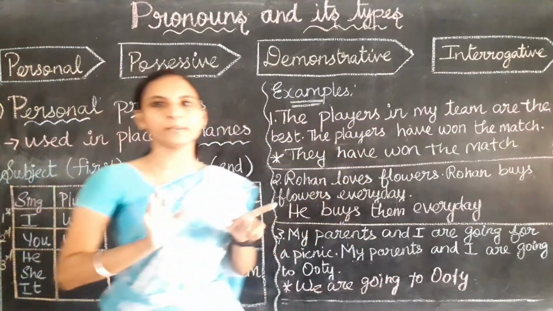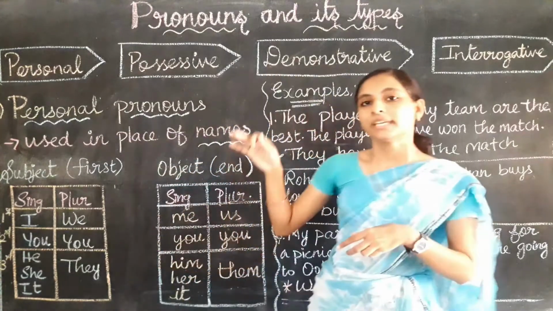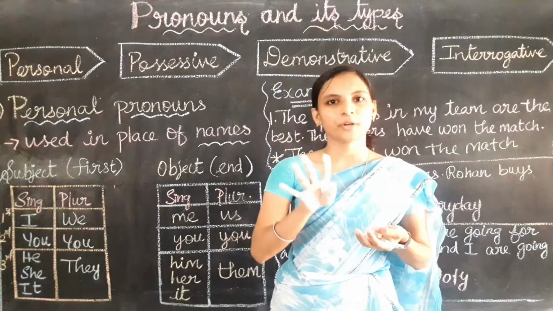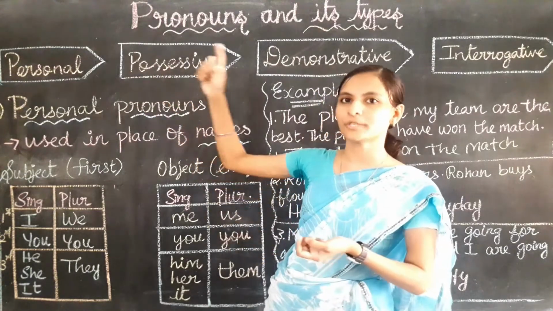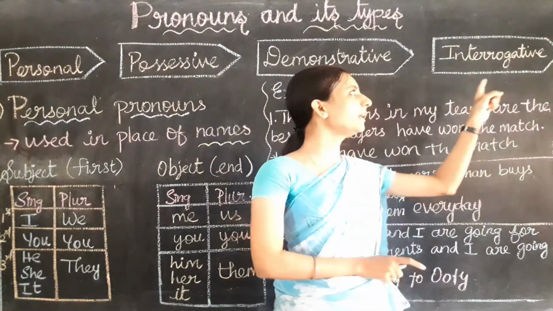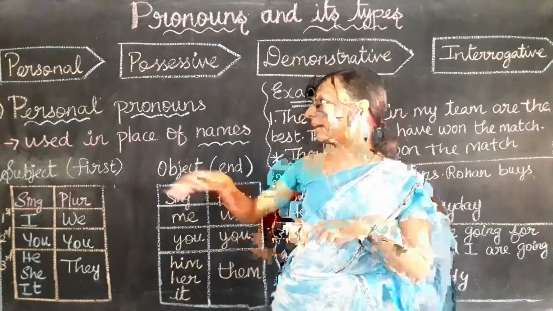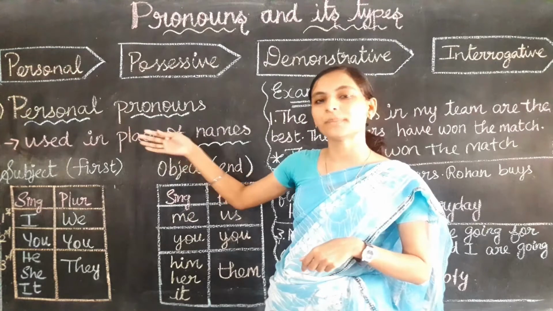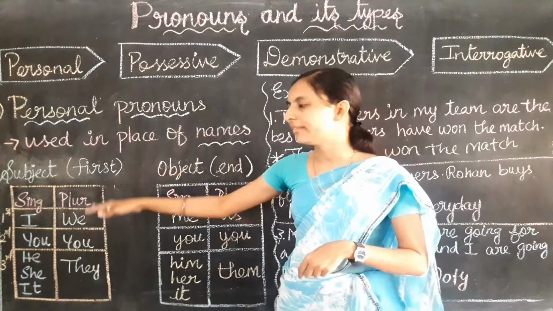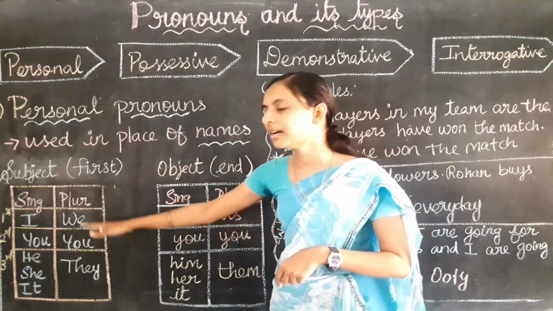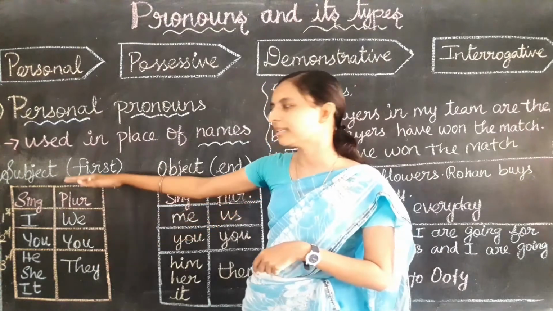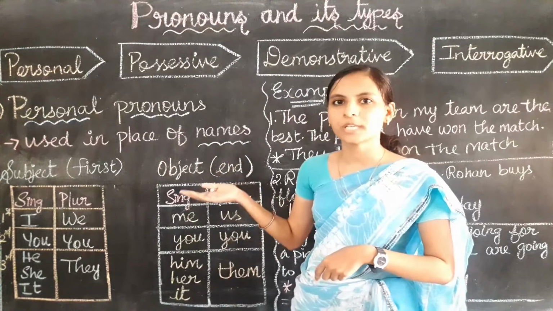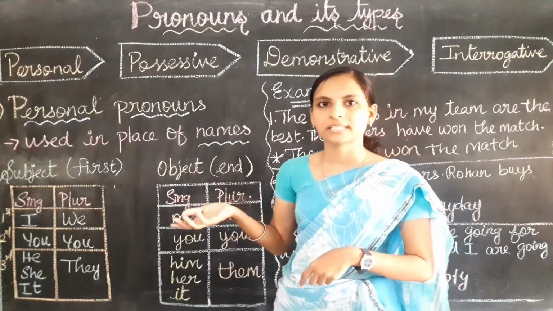So that's all, children. This is all about the personal pronouns. Here what we have learned in this video, we have learned 4 kinds of pronouns. They are personal pronoun, possessive pronoun, demonstrative pronoun and interrogative pronoun. In this video we have learned about the personal pronoun, that is, it is used in place of names. Then we have learned 16 pronouns: these first 8 pronouns are used at the subject place and these 8 pronouns are used at the object place, at the end of sentences.